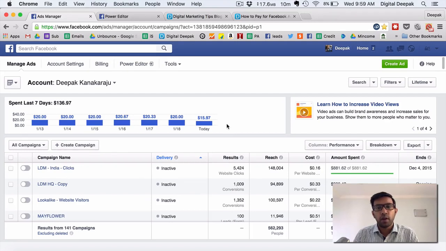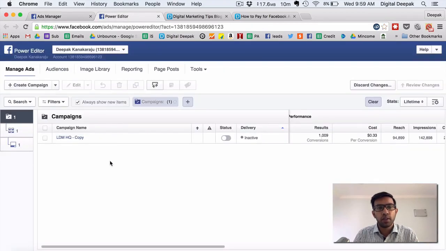What I recommend you start doing in Facebook is that you always go to the Power Editor. If you click on the Power Editor here, it will go to the Power Editor. I will show you inside Power Editor. This is my Power Editor account inside Facebook. Power Editor only works on Google Chrome, and it's basically like software which loads inside Google Chrome, and once you make some changes, you have to upload the changes by clicking on review changes, right? Power Editor has more options than the standard Facebook Ads Manager, and right from the beginning I would want you to start using the Power Editor so that you get comfortable with it.